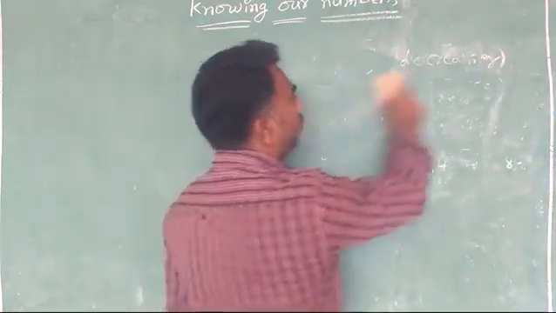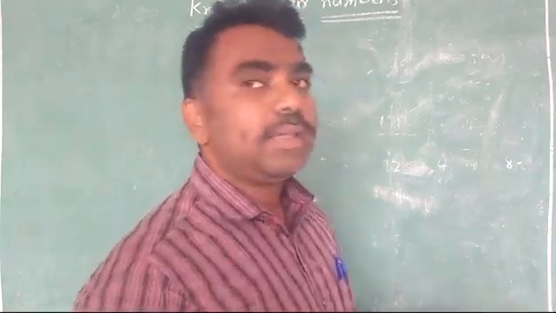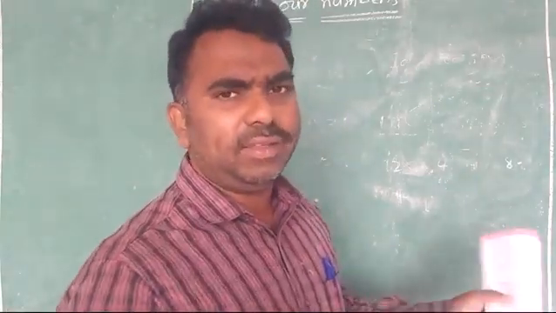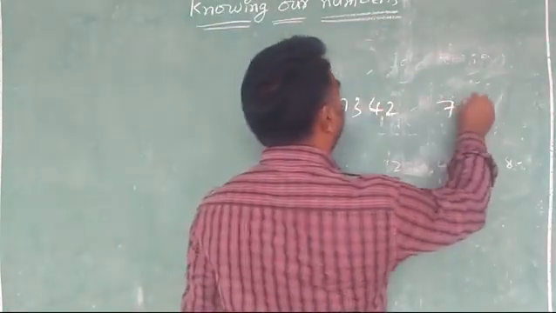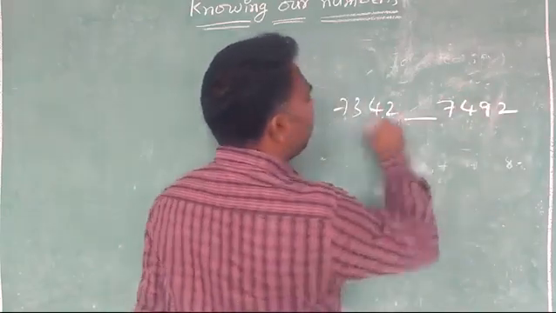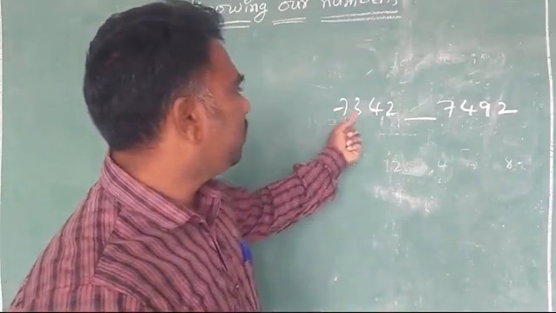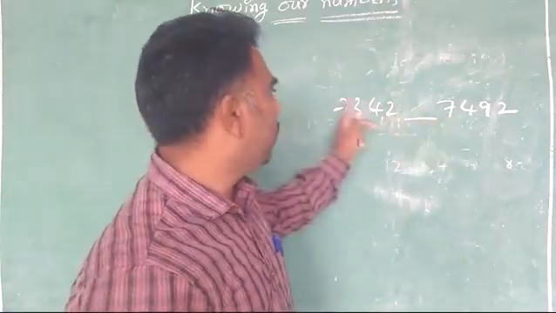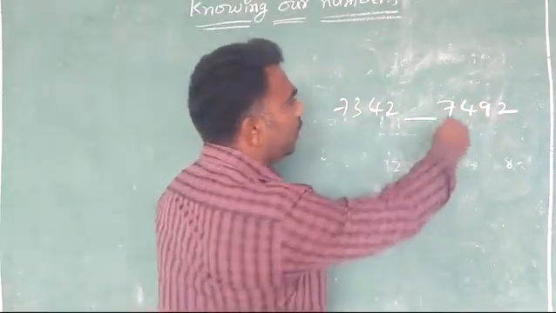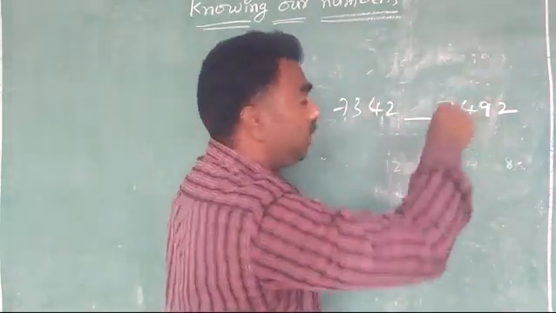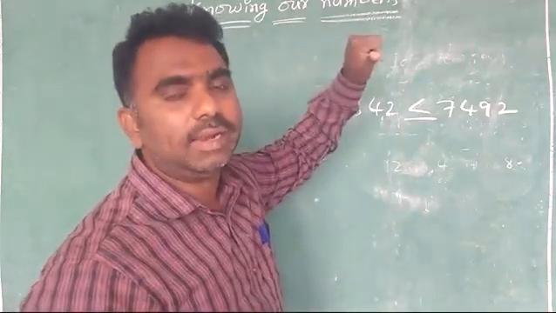Then next, what is the fourth bit? The fourth bit is to use the symbol less than or greater than. I have done this before. So if you know these numbers, which symbol will come here? See which is the bigger. Here you see it is 7,000, 7,000. Same. Then go for hundreds. 300, 400. You know 400 is the bigger. So where the big side is, that side we open the mouth like this. So this symbol is called the less than symbol.